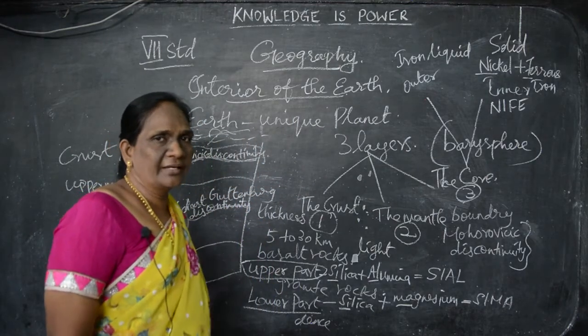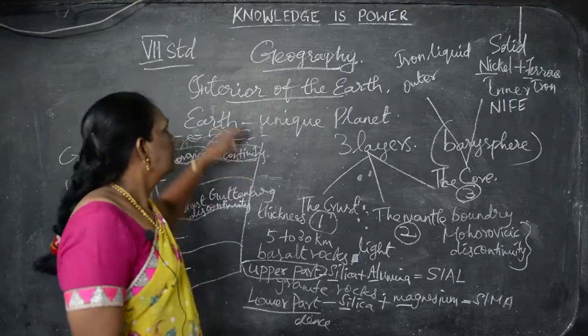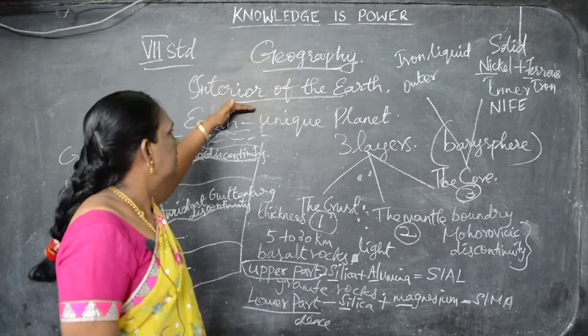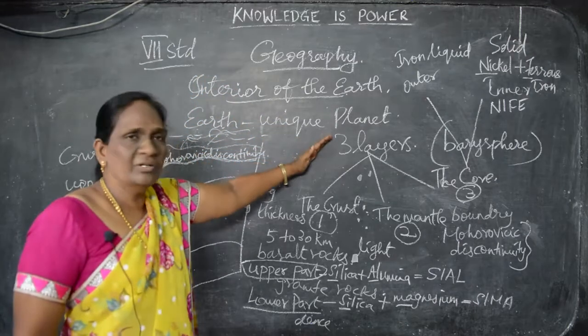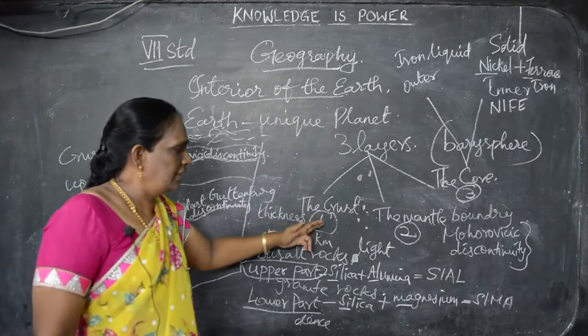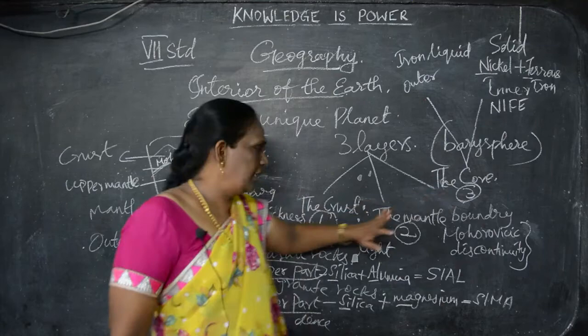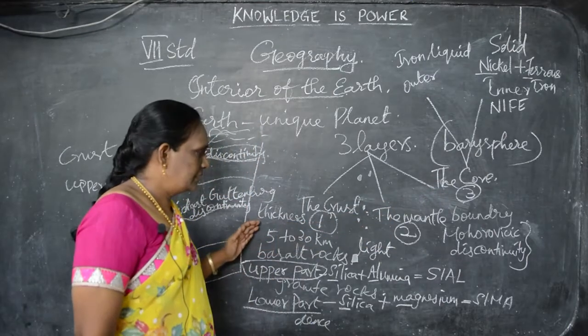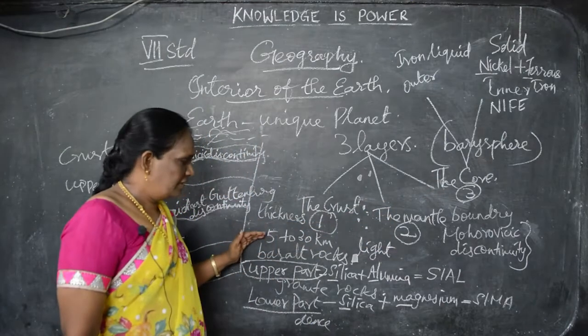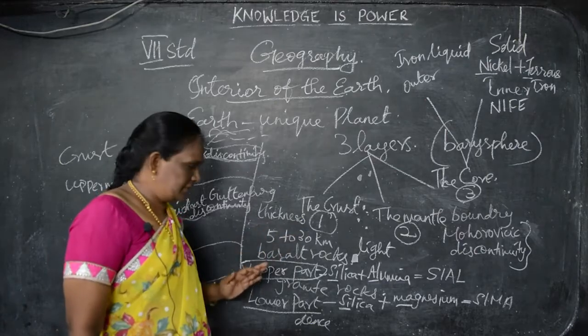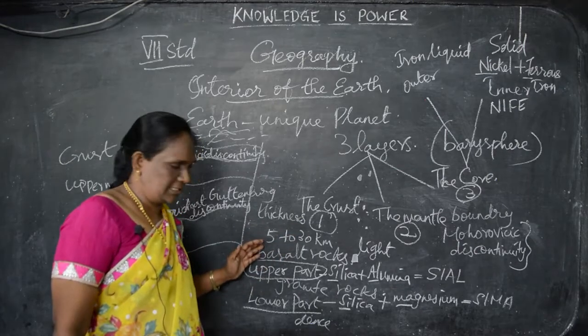Shall we recall again? The interior part of the earth is divided into 3 layers. What are they? The crust, the mantle and the core. The crust has a thickness of 5 to 30 kilometers and has basalt rocks.